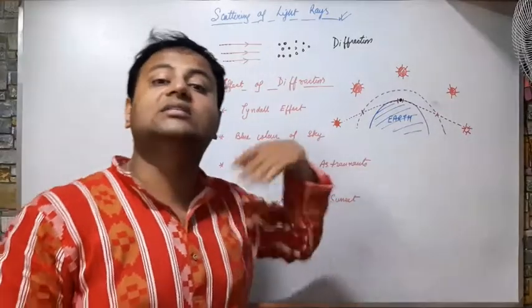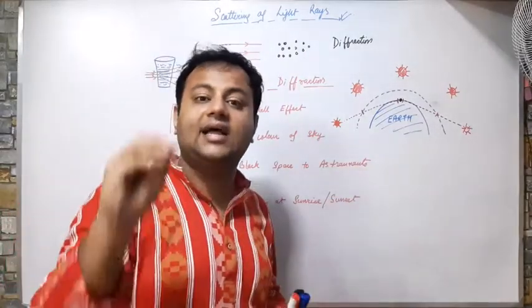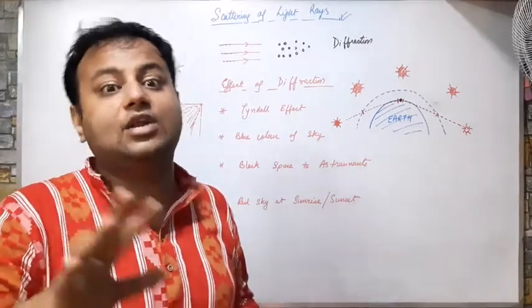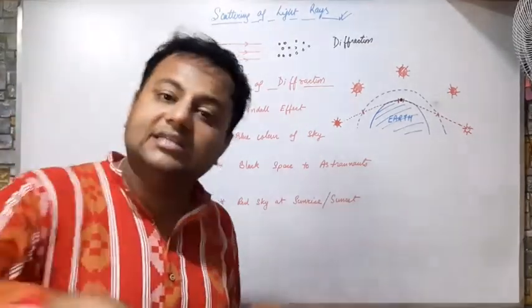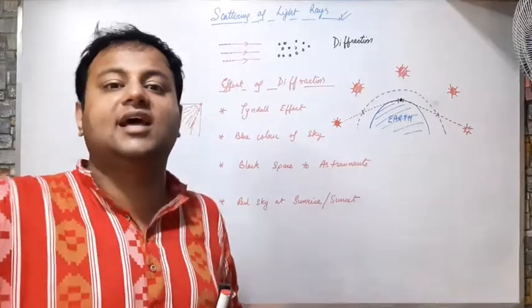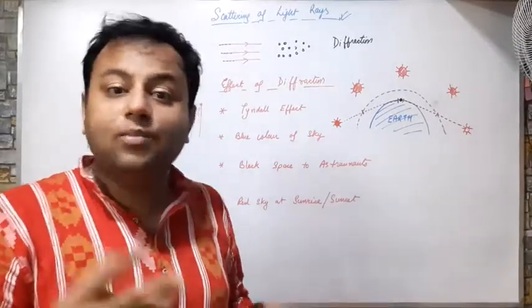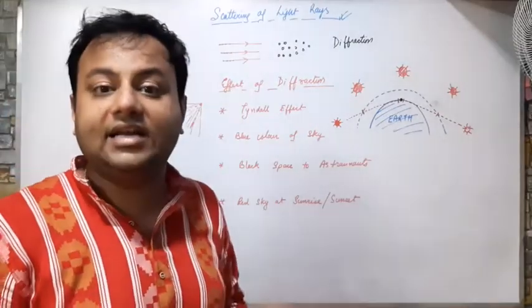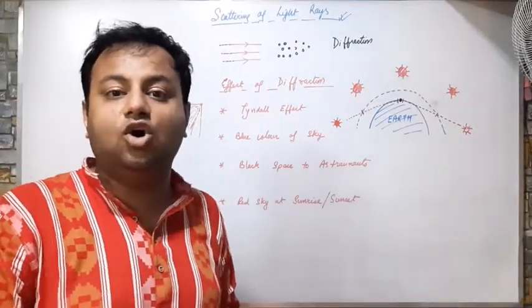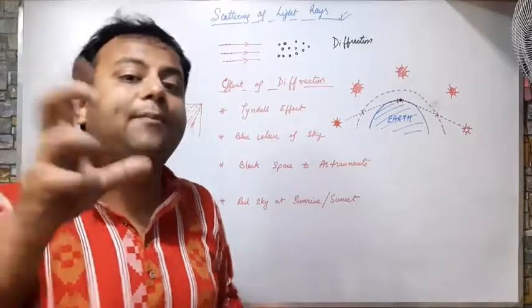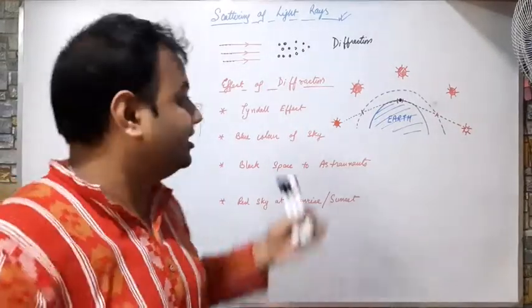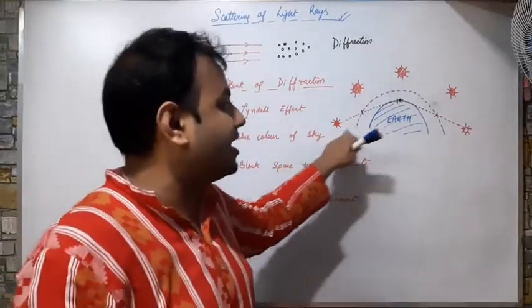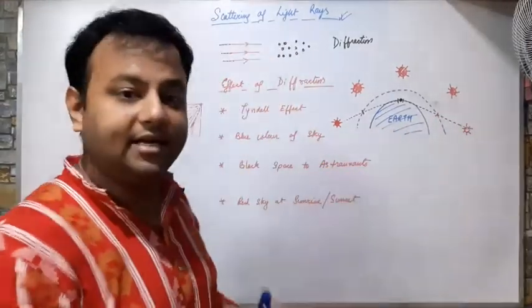Due to large scattering, the light that has smaller wavelength has scattered to such an extent that they are not at all visible. It scattered so much, went so far away, that we cannot see it at all. So what will we see? The color that is left. If the shorter wavelengths, that is the blue, violet, indigo, green, have vanished, then what remains? Yellow, orange and red. This yellow, orange and red is visible during sunrise and during the sunset.